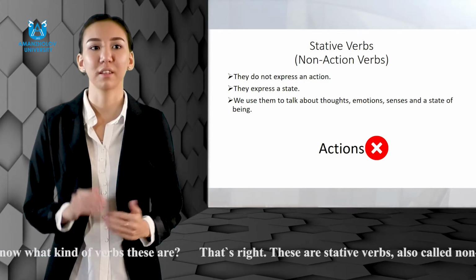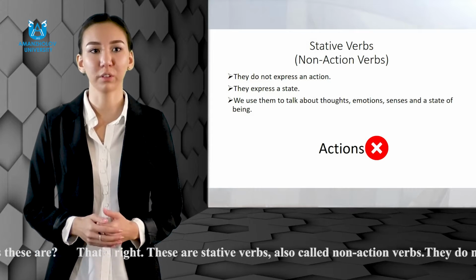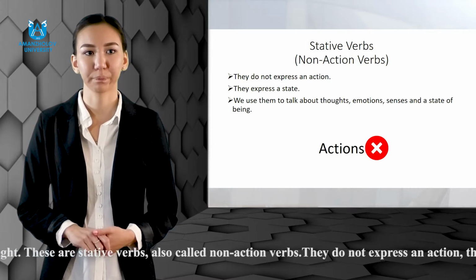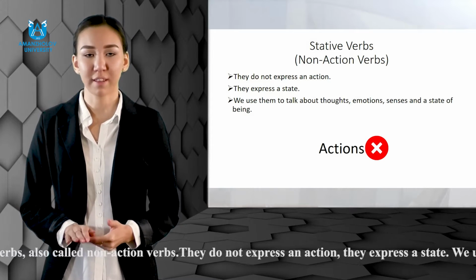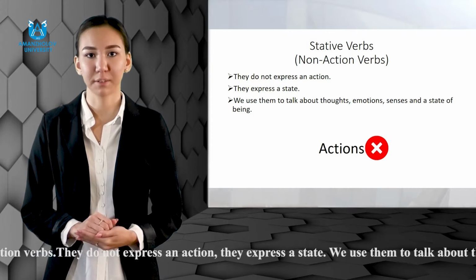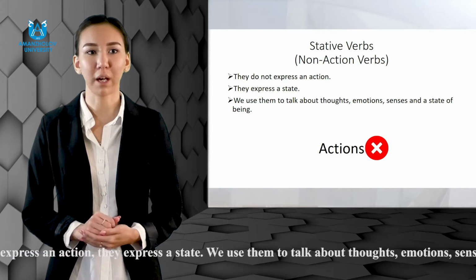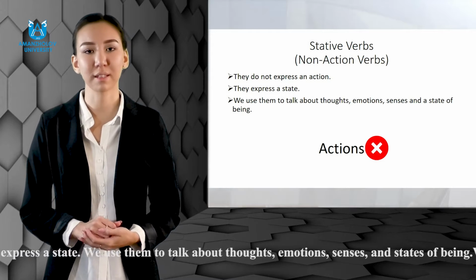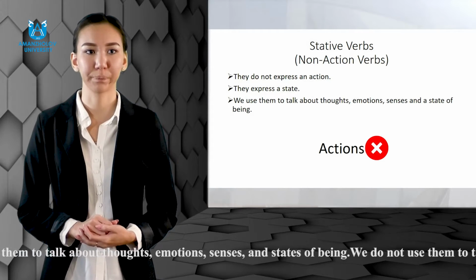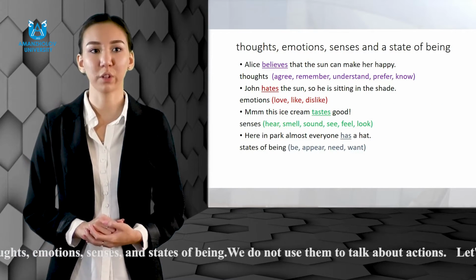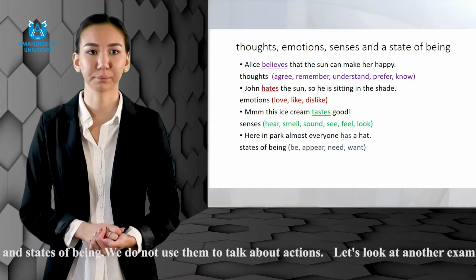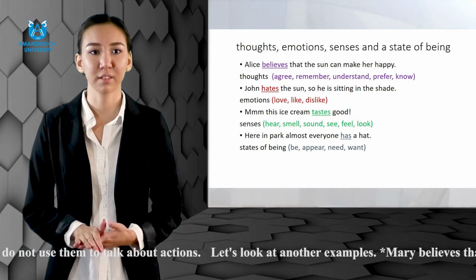That's right. These are stative verbs, also called non-action verbs. They do not express an action, they express a state. We use them to talk about thoughts, emotions, senses, and states of being. We do not use them to talk about actions. Let's look at some more examples.